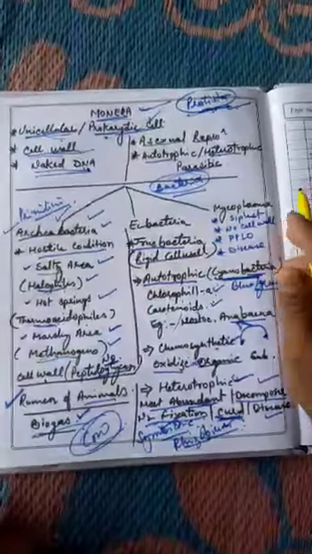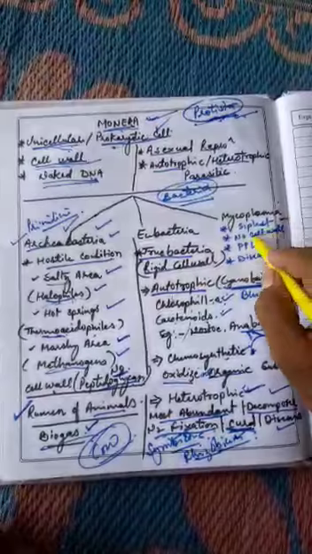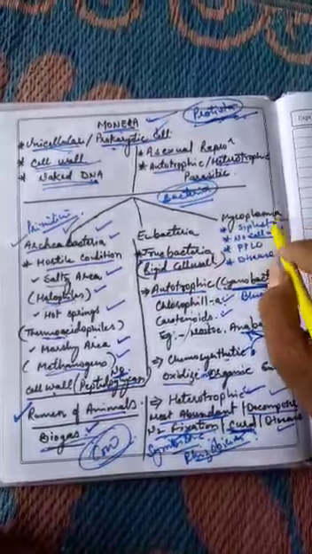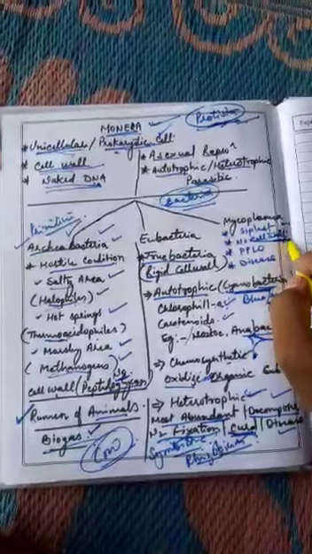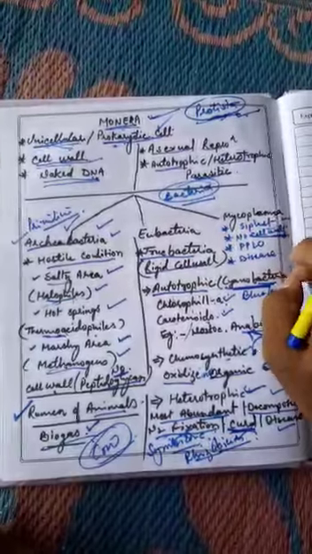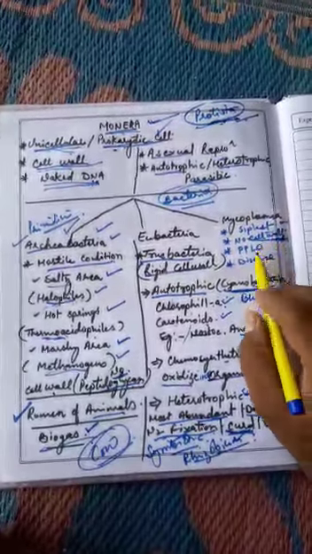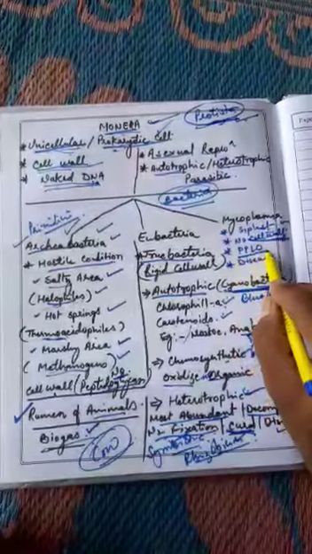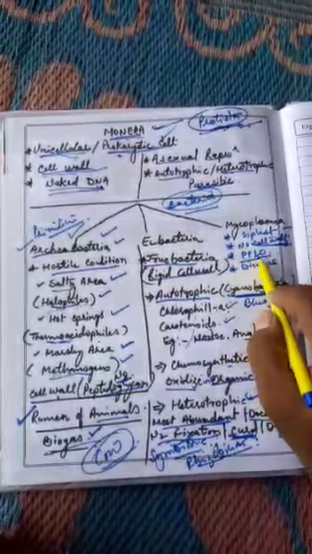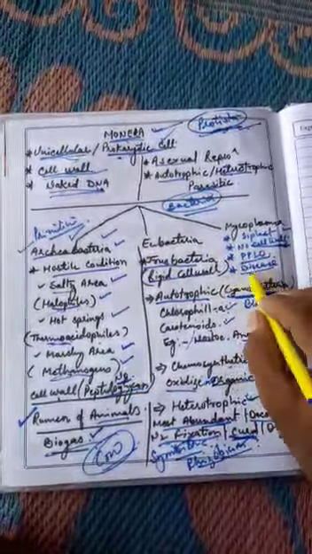Now third is mycoplasma. Mycoplasma are the simplest organisms and they do not have a cell wall. That is the most important feature. So their structure is not defined. Whatever container you use, they will take the shape of that container. They are also known as PPLO, pleuropneumonia-like organism. They cause diseases like pneumonia in animals and plants.